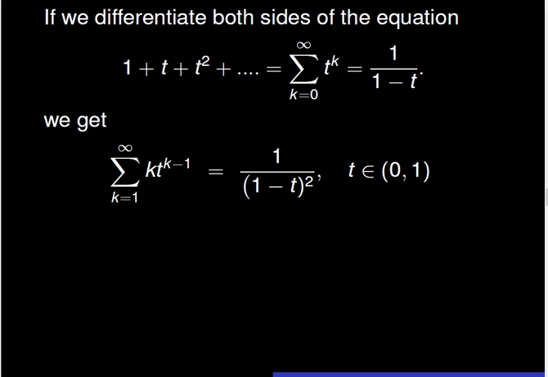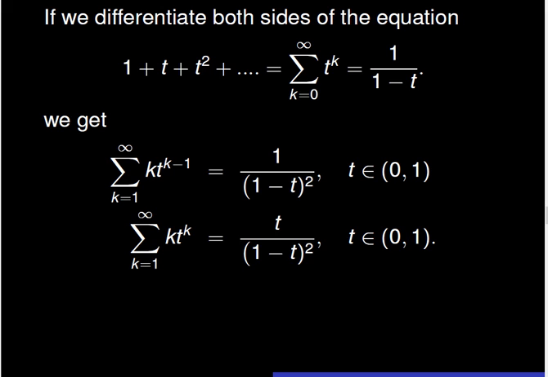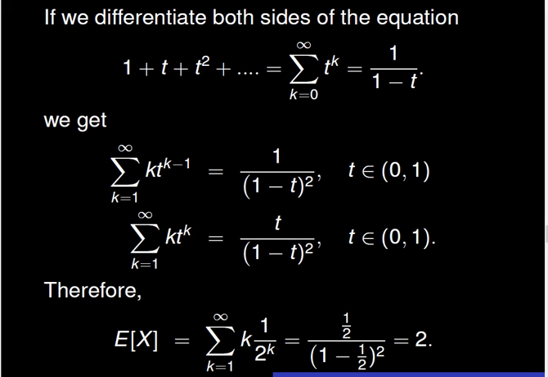random variable x. If we multiply both sides of the previous equation by t, we see that the sum for k equal to 1 to infinity of k times t to the power k is equal to the fraction t over the quantity 1 minus t squared. Therefore, the expectation of x, which is equal to the sum for k equals 1 to infinity of k times 1/2 to the power k, is equal to the fraction 1/2 over 1 minus 1/2 squared, which is simply equal to 2. Thus, E of x is 2.